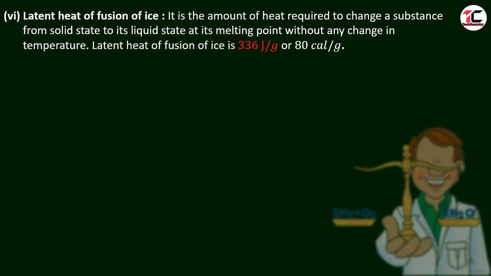Here we are taking ice without any change in temperature. Latent heat of fusion of ice is 336 joule per gram. 1 gram of ice requires 336 joule energy to change into liquid water.